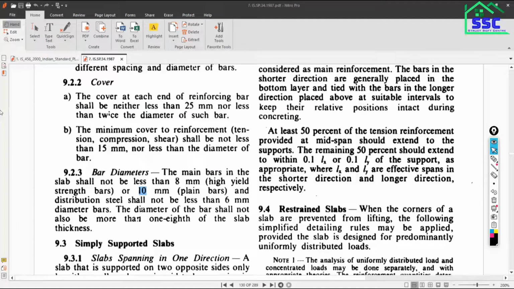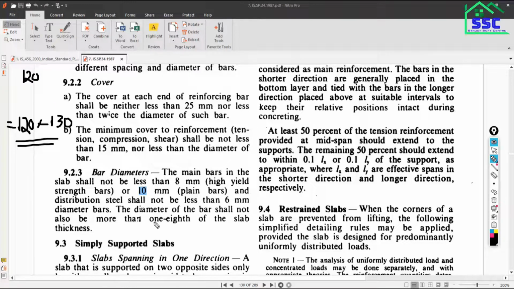So as I told you, the slab thickness varies. If you are designing a normal residential building and the slab span, both dimensions Lx and Ly, is within 5 meters, then that slab will be satisfied with a design depth of 120 to 130 mm. Is it correct? 120 to 130 mm is a sufficient depth for the slab. Suppose I am taking 120 mm.